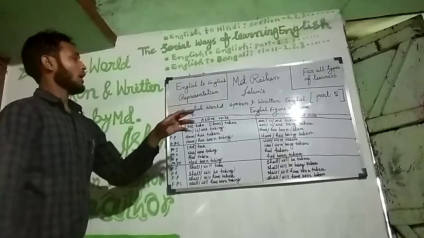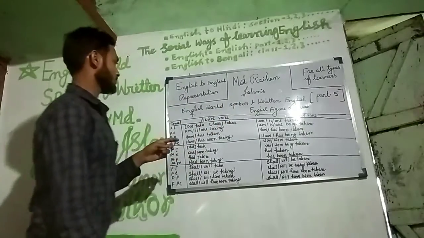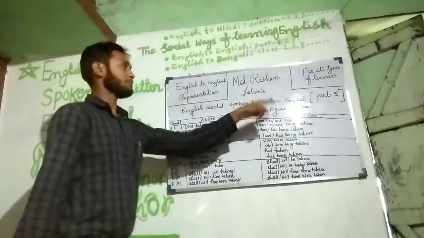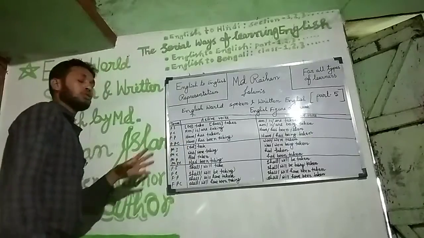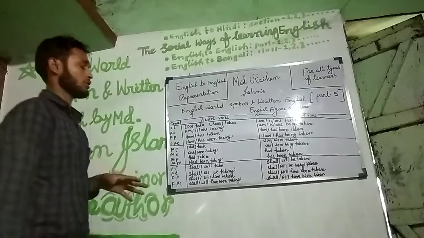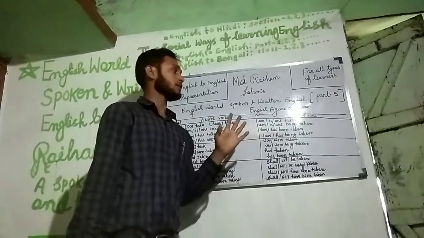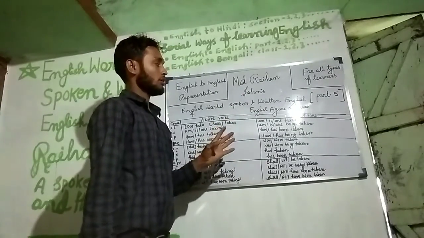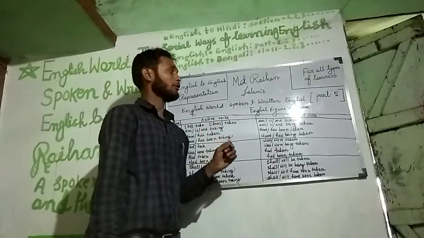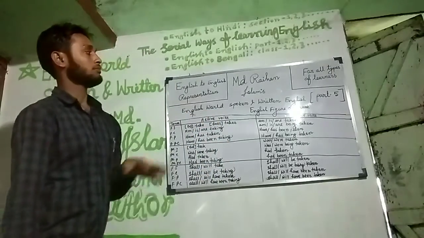Look at the chart: English figure of tense, active voice and passive voice. First, we shall discuss active voice, and in class part 6, we shall discuss 24, that is passive voice.